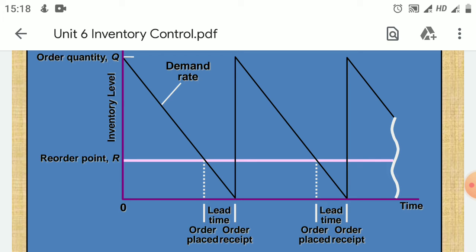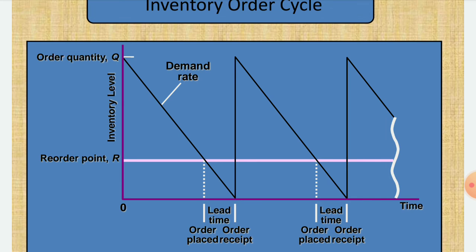That reorder point is shown with the R. That means when the quantity Q reaches that particular point R, the horizontal line, you have to place the new order, so that you will again get 1000 quantities in your store.